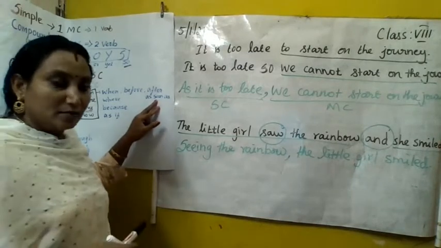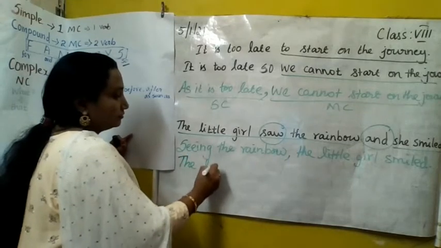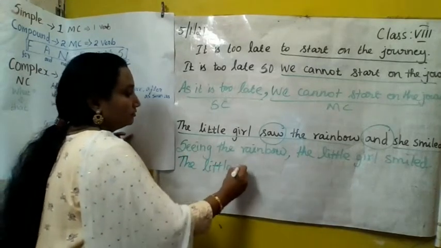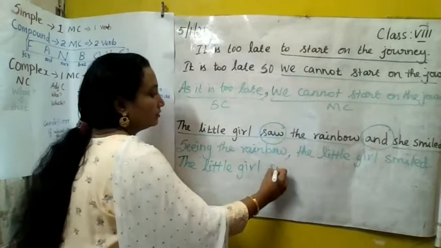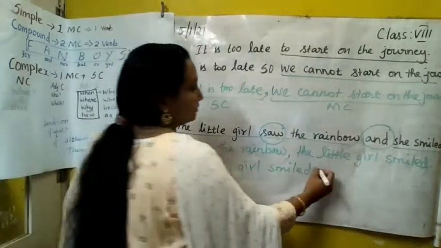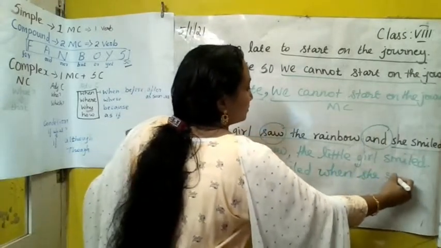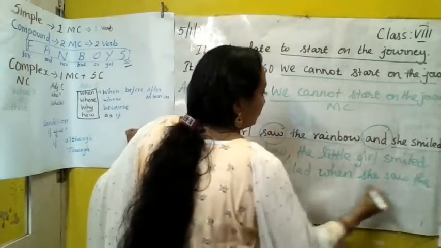Or we can say, the little girl smiled. When did she smile? When she saw the rainbow.